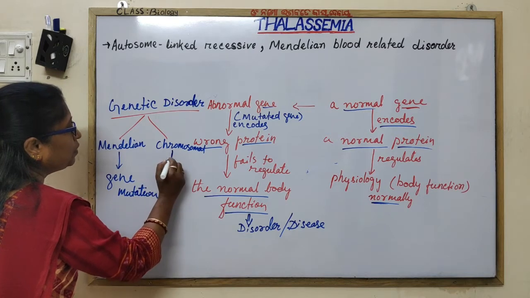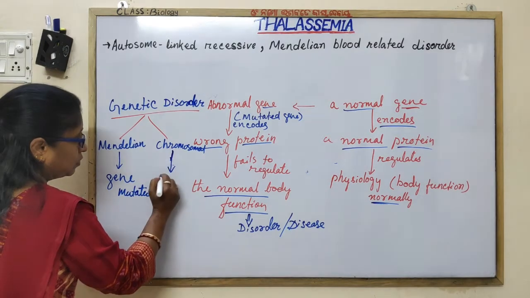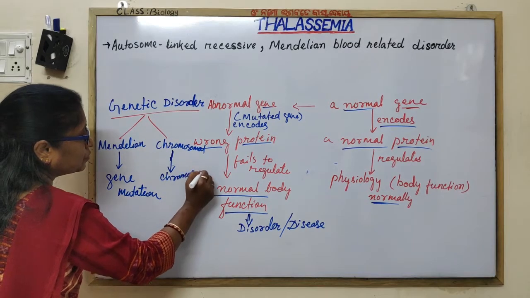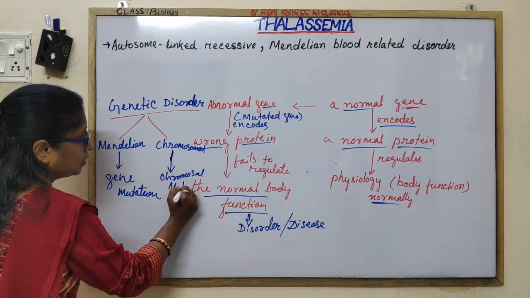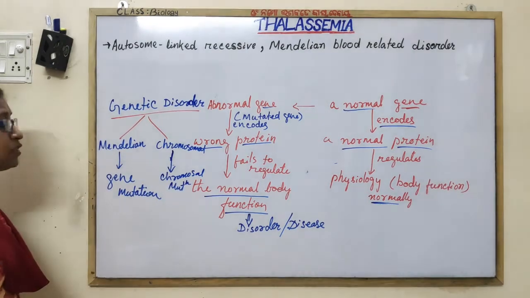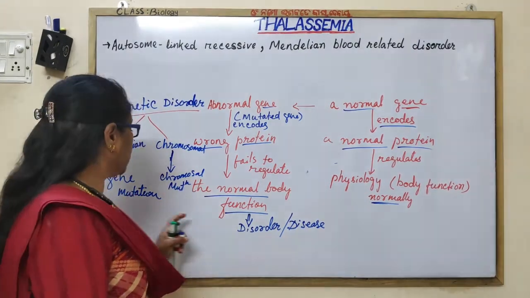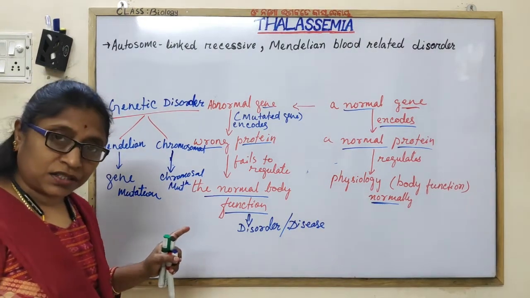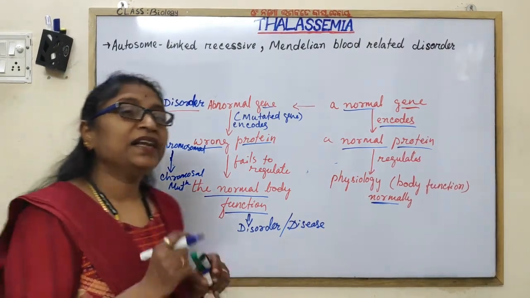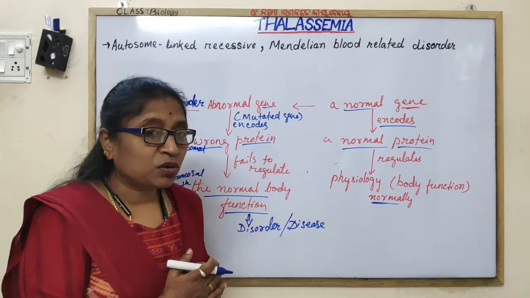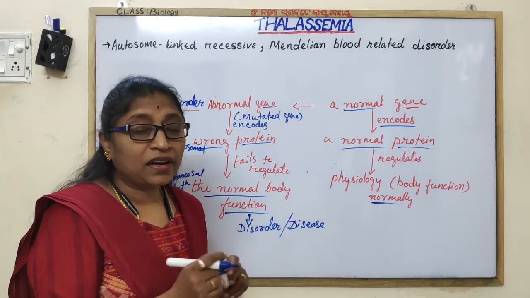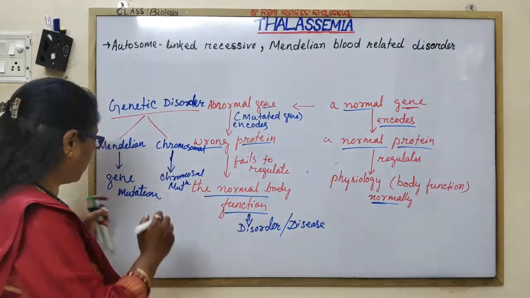As we discussed in the previous session, gene mutation occurs during DNA replication, which is also known as copying error.